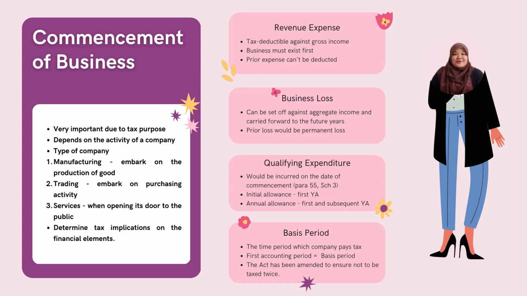For example, in a bookstore, when the company starts buying supplies for the business, for example like books, the same date should be the commencement date. It is very important for a company to set their commencement date right. This is due to the tax implication that a company can apply on their financial elements for the year end. For example, revenue expense that are wholly and exclusively incurred in the production of the income will be tax deductible against the gross income.